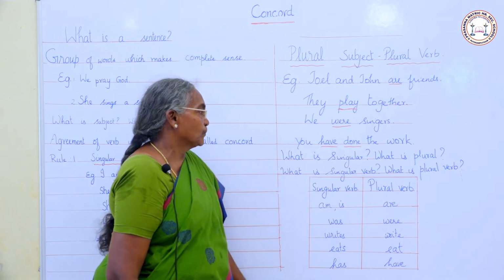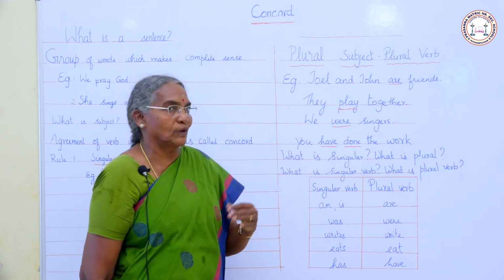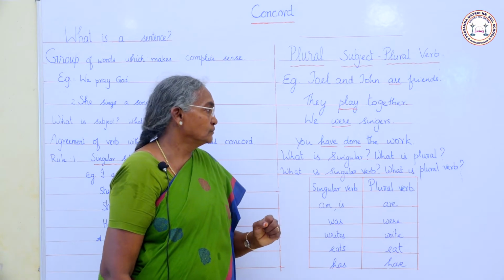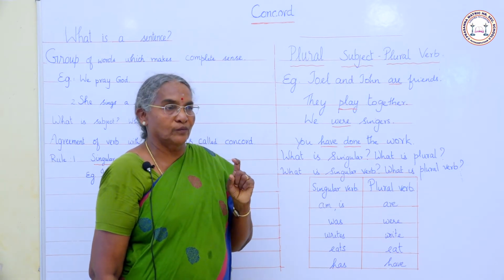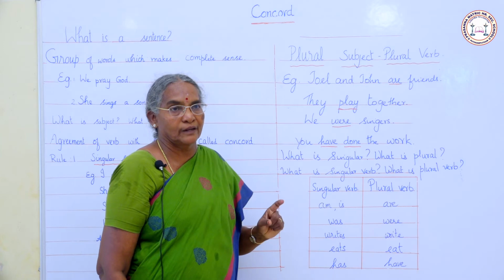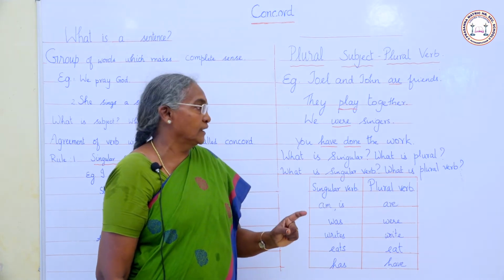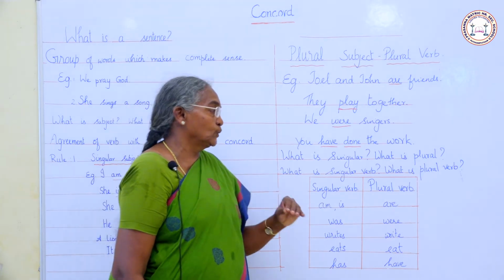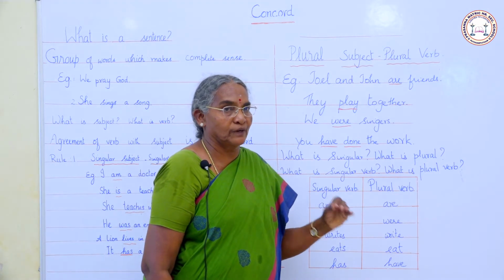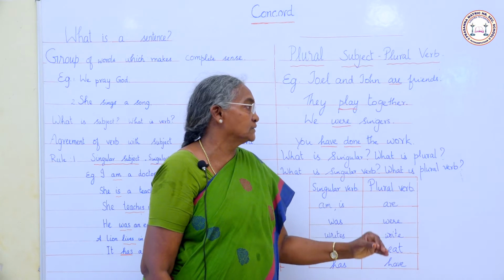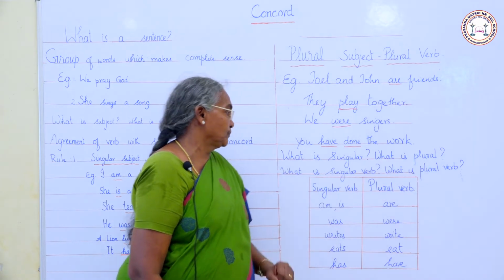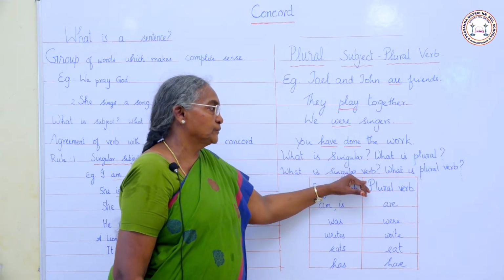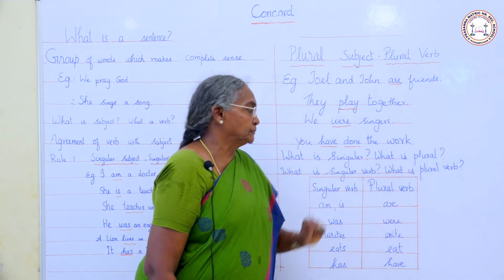Now, what is singular and what is plural? When there is only one person or one place or one thing, we call it singular. When there are two or more than two persons or places or things, we call them plural. What is a singular verb? What is a plural verb?